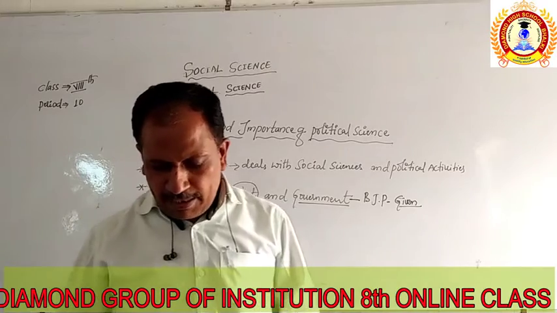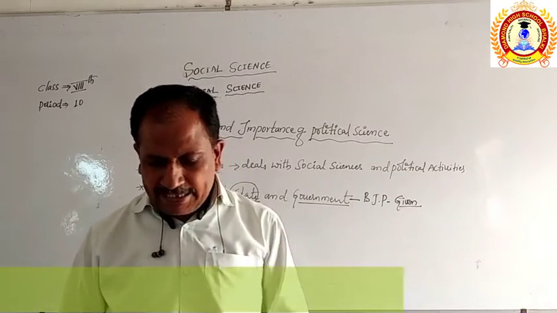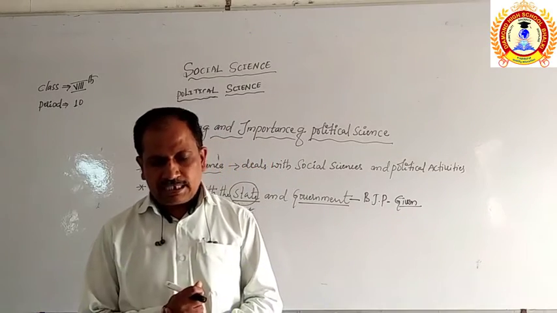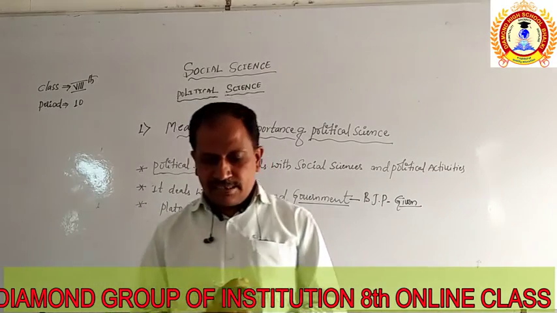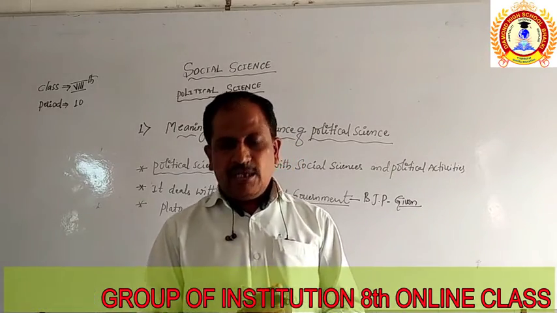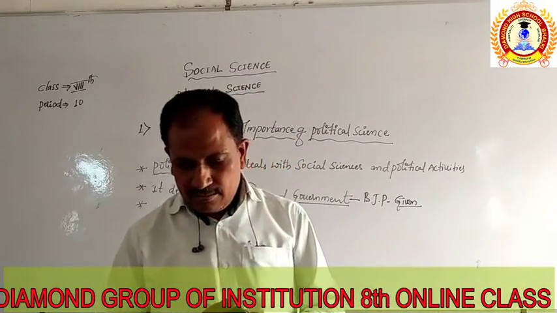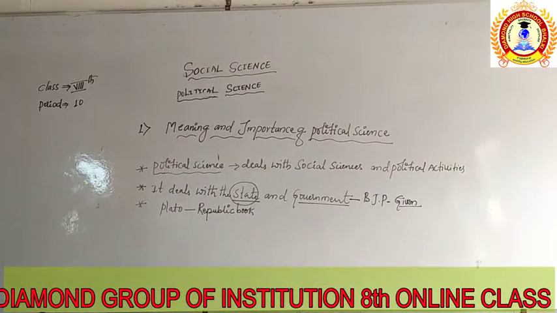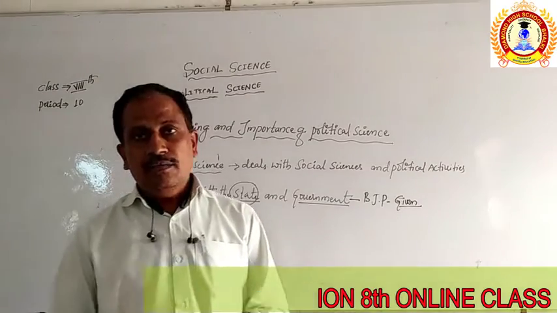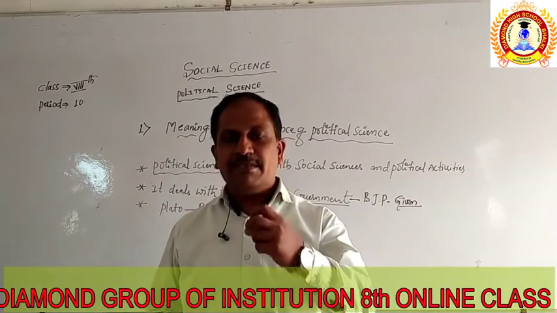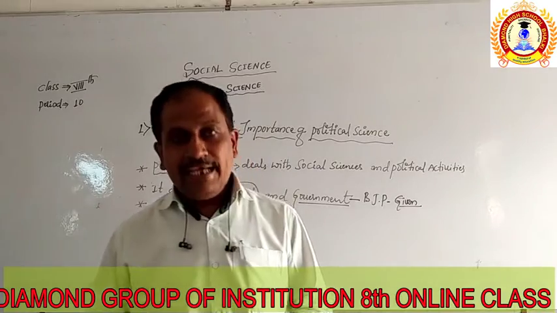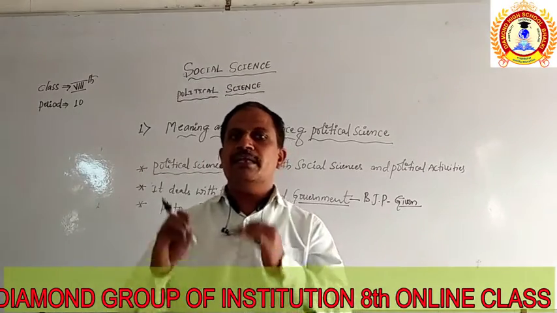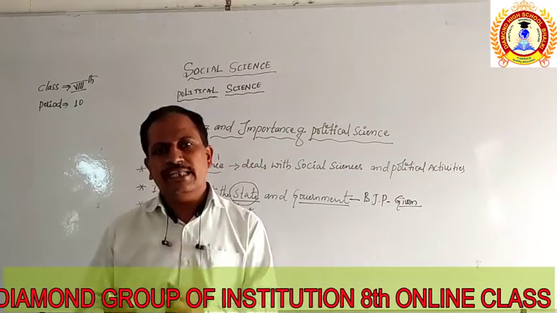Now, next point: these Greeks have mentioned their thoughts or ideas in a systematic way. Politics was given the status of an independent science, which was developed by the Greeks.